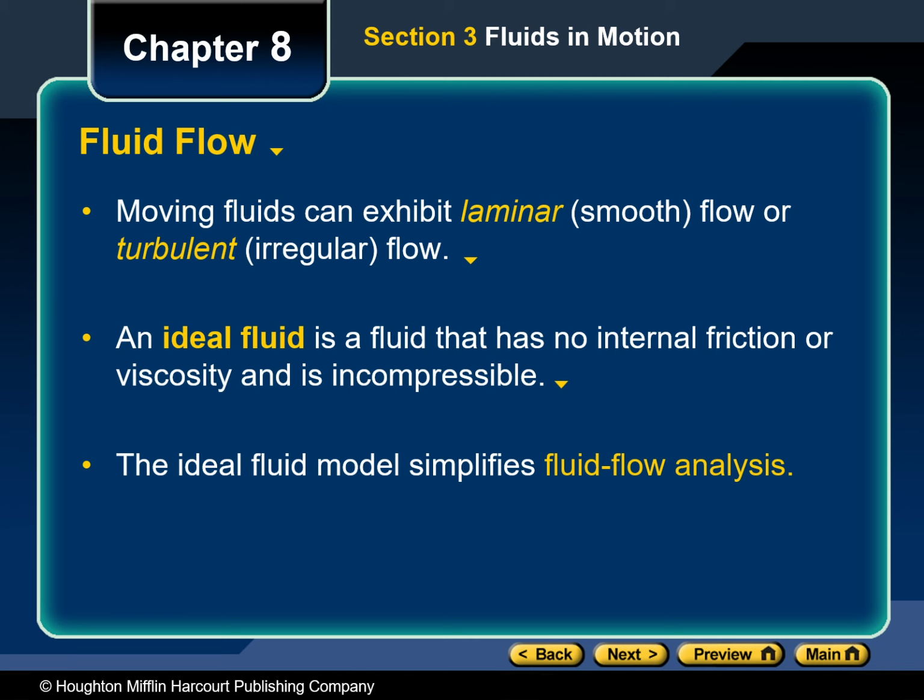The term viscosity refers to the amount of internal friction within a fluid. The more viscous a fluid is, the slower it flows. Ideal fluids are considered non-viscous. Ideal fluids are also characterized by a steady flow. In other words, the velocity, density, and pressure at each point in the fluid are constant. Ideal flow of an ideal fluid is also non-turbulent, which means that there are no eddy currents in the moving fluid.